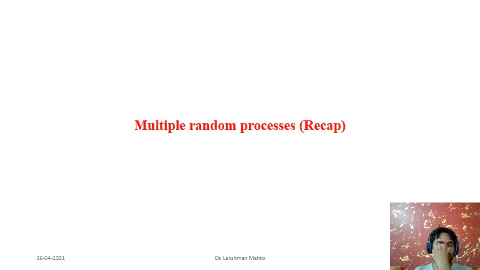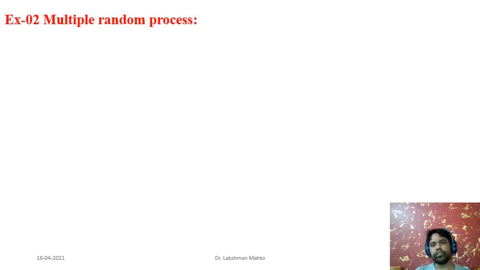So before going to that, I will talk about a recap of multiple random processes. I won't go into much detail, since those things we had already discussed in the last class. What I will do here is give another example, from an input output process. Every system always happens to be an input output process, where we need to input something and the resultant is some kind of output.